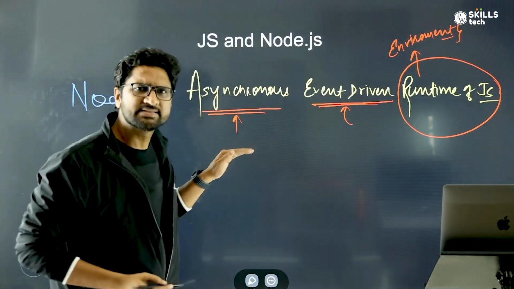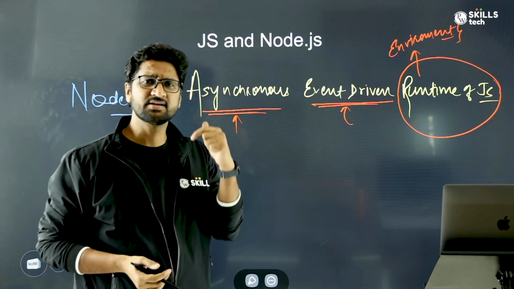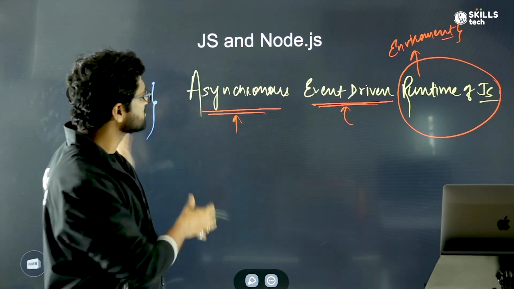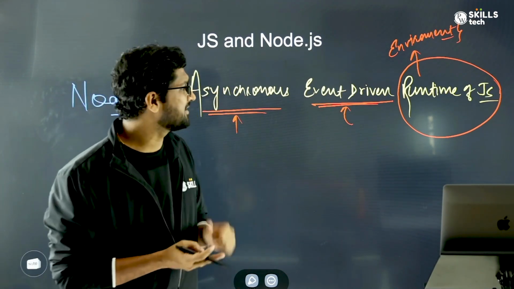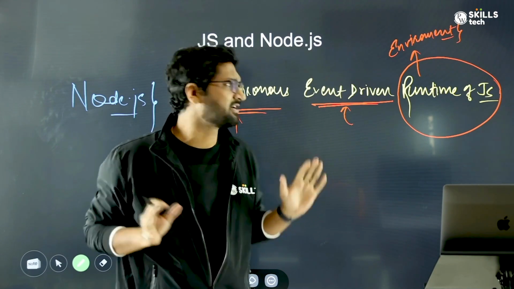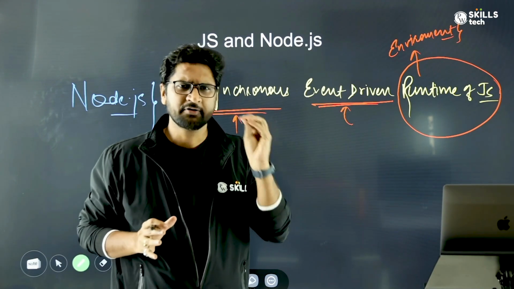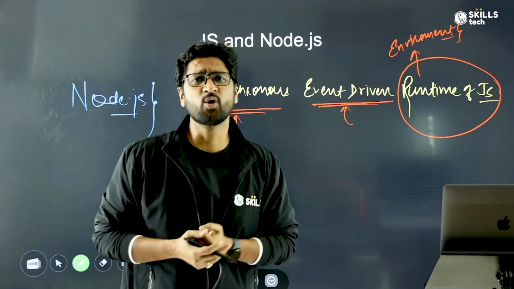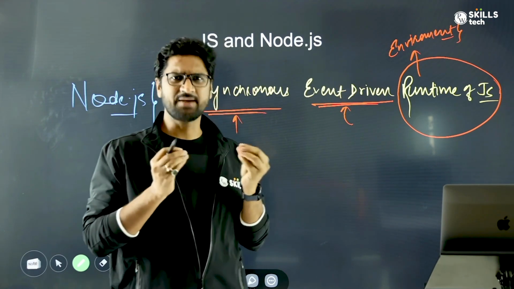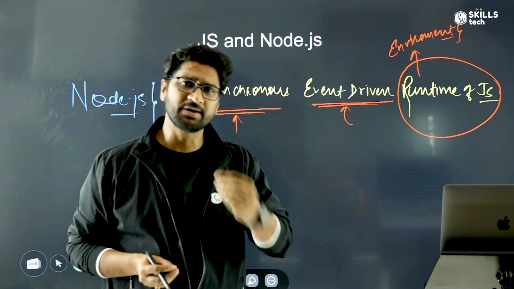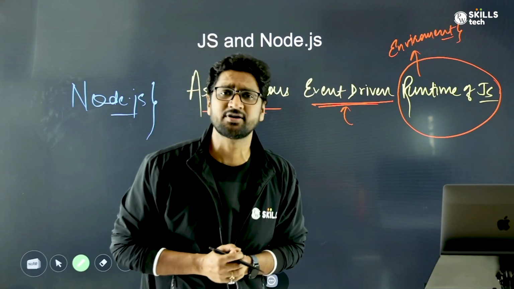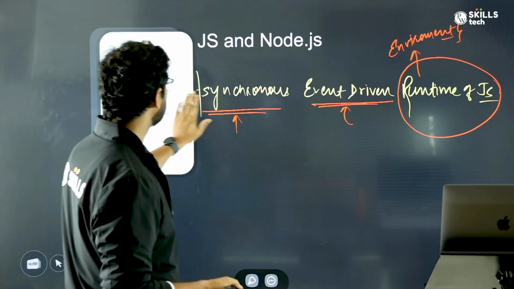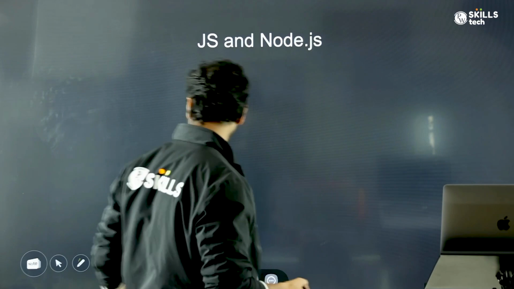We'll talk about what asynchronous means and what synchronous means in detail. But as of now, just think of Node.js as an asynchronous, event-driven runtime of JavaScript. We'll try to talk about each of them. But first of all, I believe you will be curious what Node.js did so that the same JavaScript which was initially understood only by browsers could now be understood by servers as well. What magic did Node.js do, or how was Node.js built?